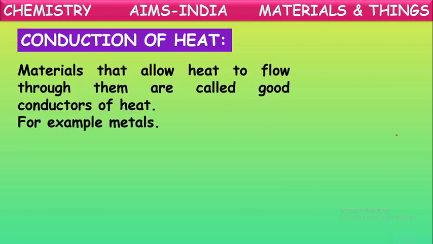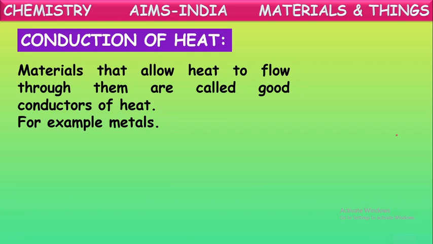Next, conduction. Conduction of heat. Materials that allow heat to flow through them are said to be good conductors of heat. For example, metals. Metals can conduct heat through them, so they are called good conductors of heat.